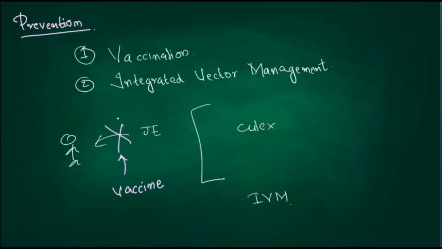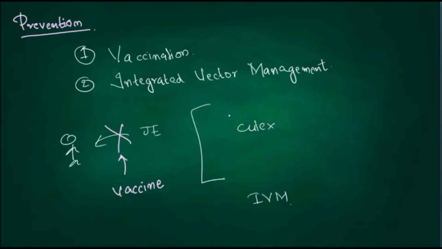So next is the prevention. How can we prevent this disease? If this is the man, and if this is Japanese encephalitis, one way of preventing is to prevent the Japanese encephalitis virus from entering the human. How can we prevent this? Through vaccination.